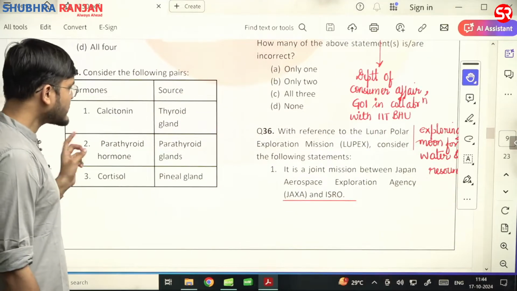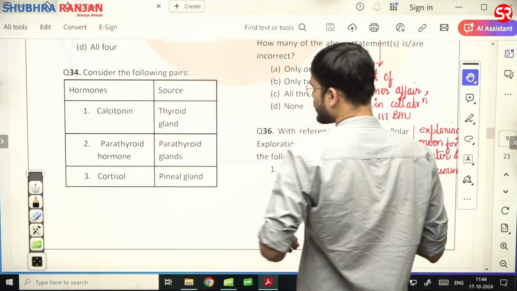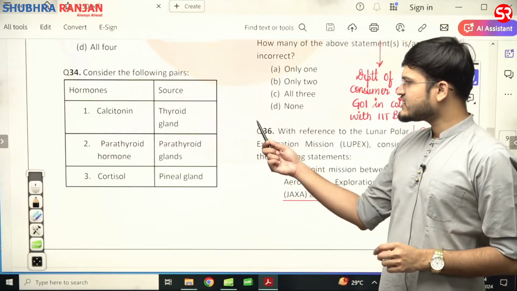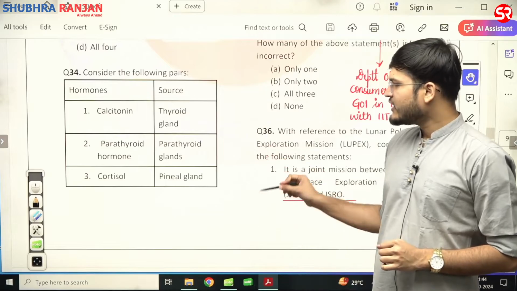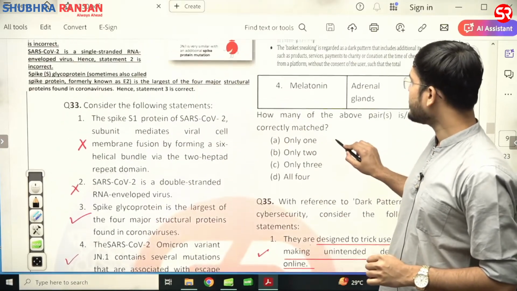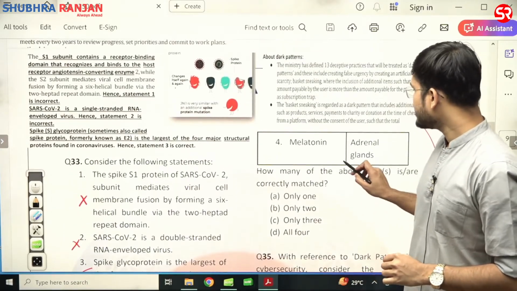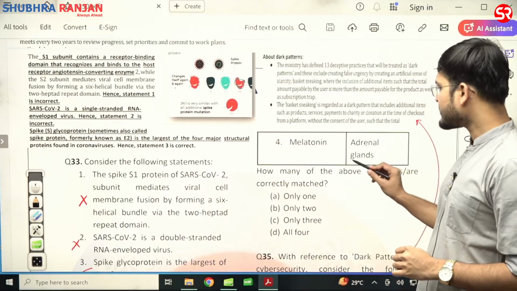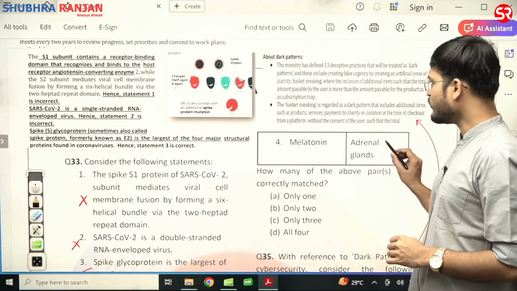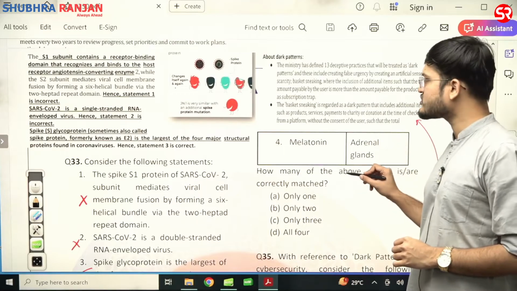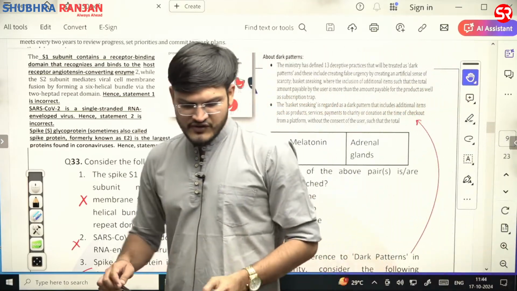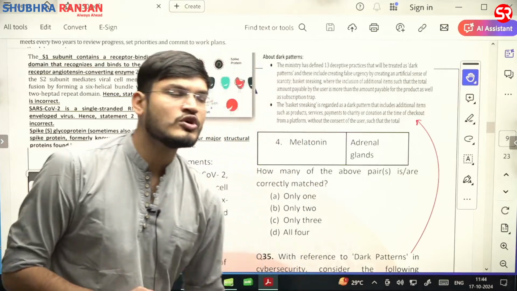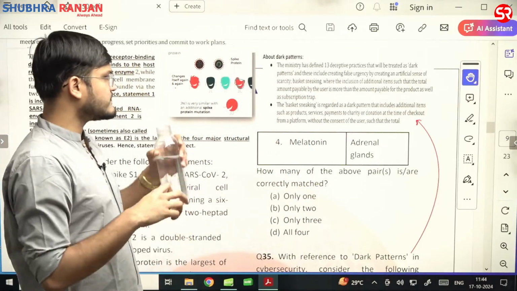Now question number 34. Let us see question number 34 also. Now calcitonin, that is thyroid gland, parathyroid, here it is written parathyroid gland, cortisol pineal gland, and melatonin, that is adrenal gland. This particular question is homework for you. Try to find out the answer of this particular question, because this particular question you should be knowing, and very easy question, very easy question with respect to science portion.